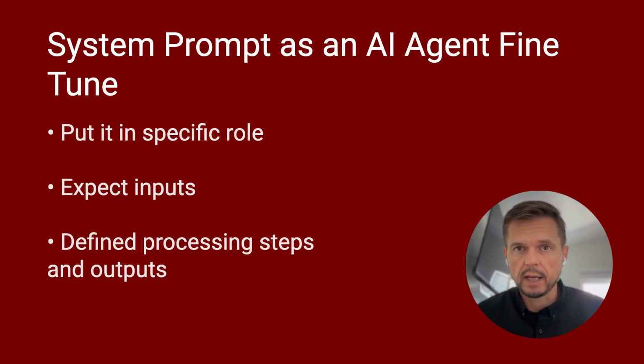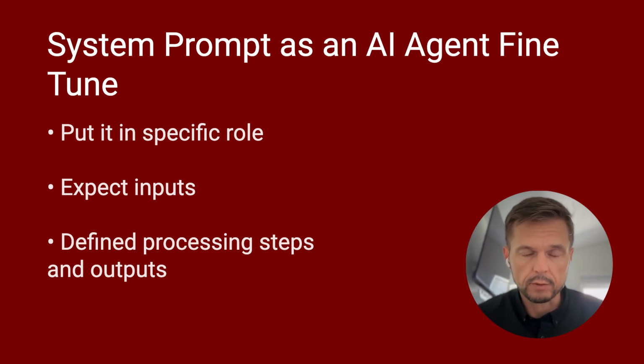The second element is a system prompt. A system prompt works as a fine-tune for the AI agent, which means that it puts the agent in a specific role, with expected input, processing steps, and output, which basically sets up AI agents to be ready for a specific role.